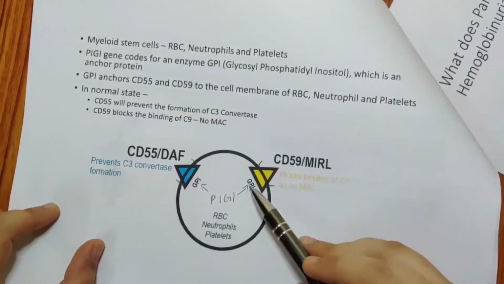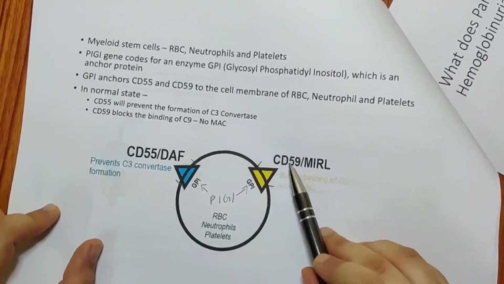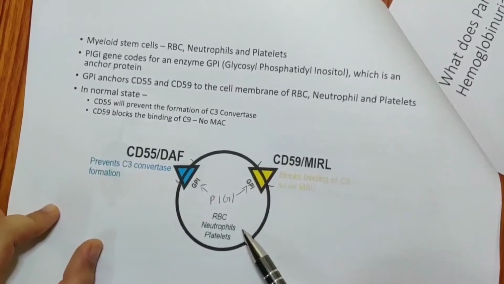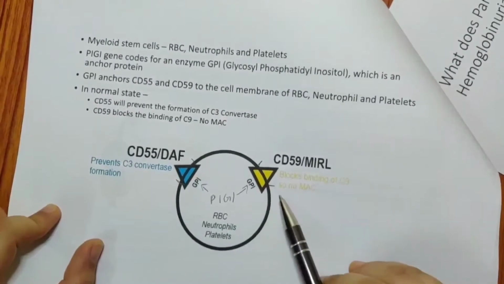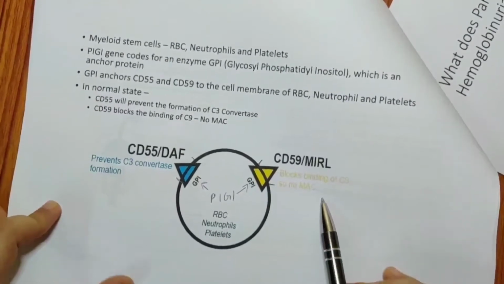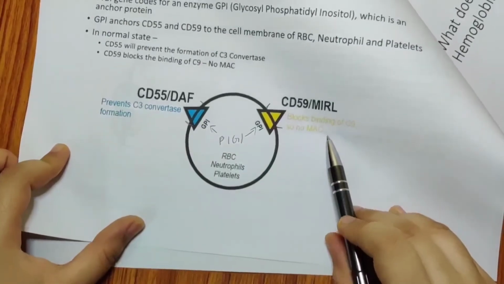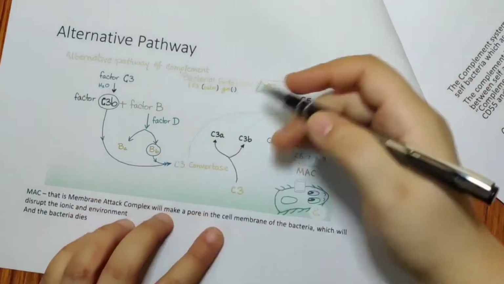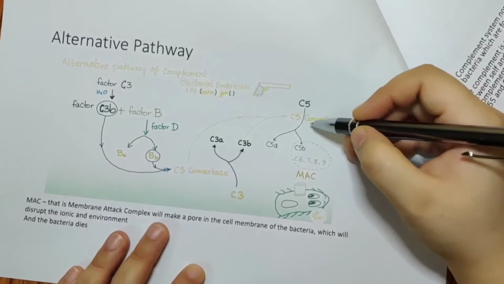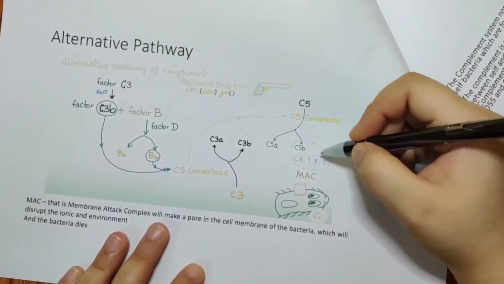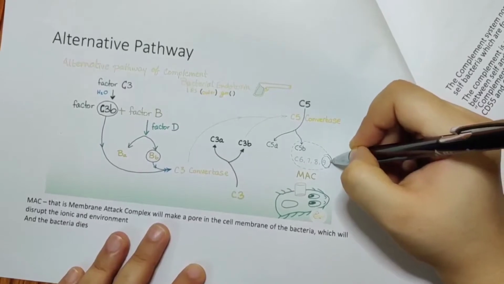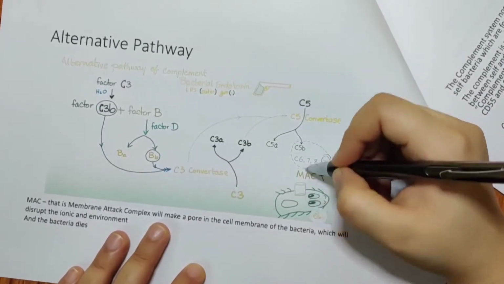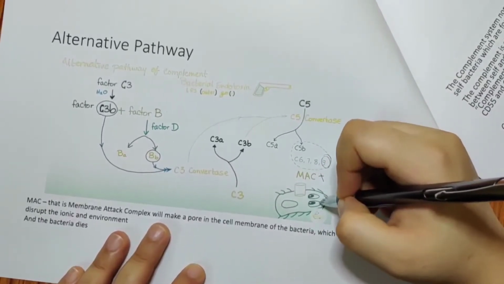And when GPI helps anchor CD59 to the surface of RBC, neutrophils and platelets, it blocks binding of C9, so no MAC is there. Okay, no C9 and no MAC. So once CD59 comes, the C9 will not be there. If C9 is not there, what will happen? MAC will not be formed. So no pore formation in the bacteria will take place. Okay.